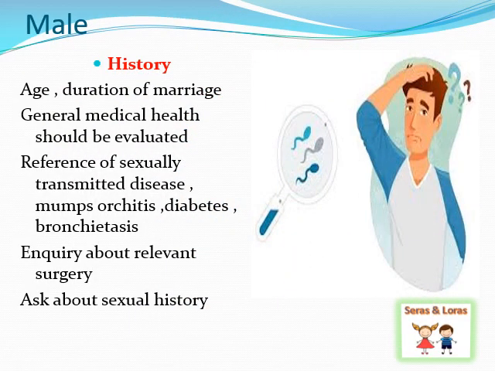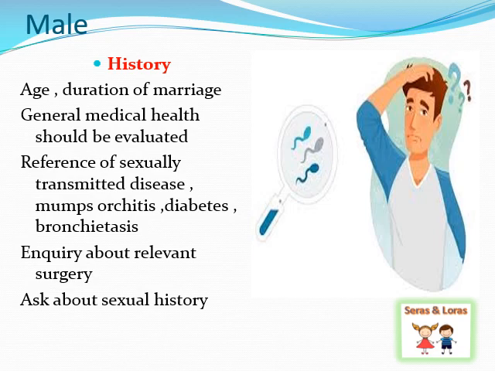So first we are seeing the case of males. In males, the first is the history taking. Under the history taking, we will see the age of the man, which we have already discussed in combined factors, that if the age is above 35 years, it can affect the fertility of the person.